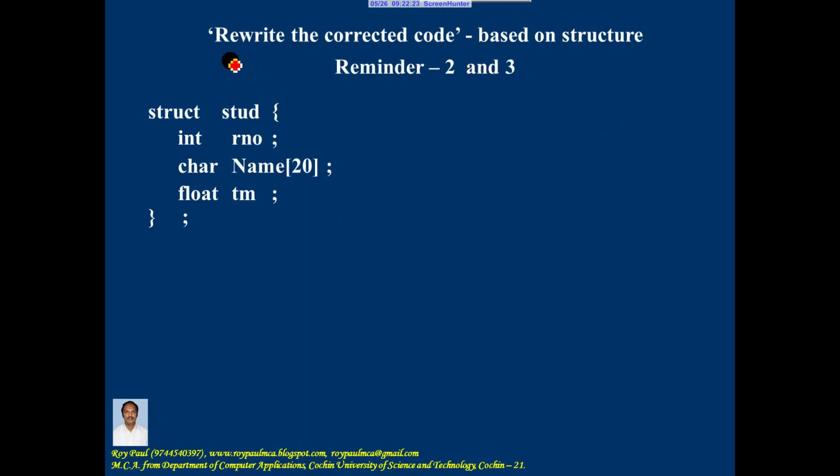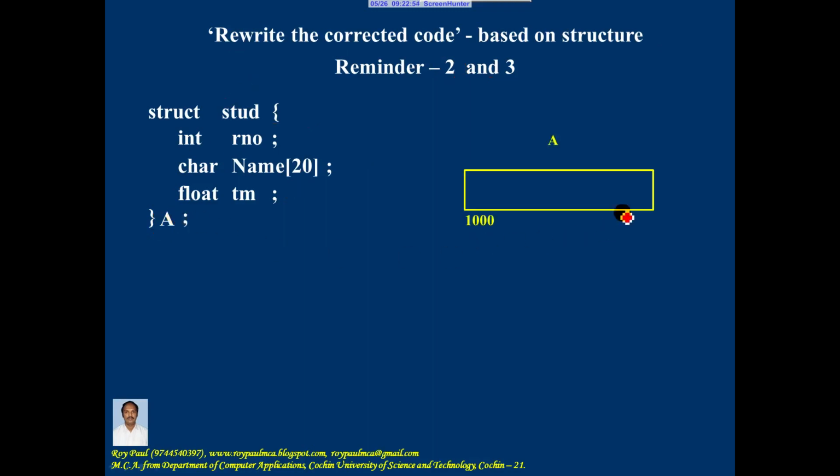To answer a "rewrite the corrected code" type of question based on structure, the second and the third reminder. The second reminder: consider a structure by the name stud. Three members are there: roll number, name and total mark. Let me declare a variable for this data type, say for example A. Now how is memory allocated for A?